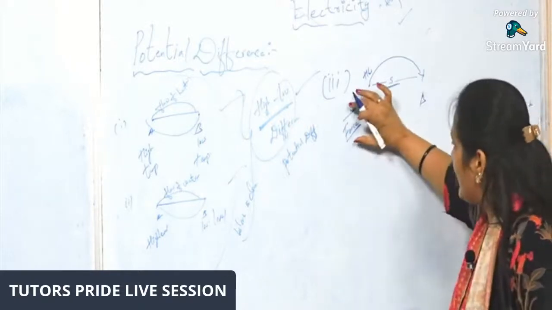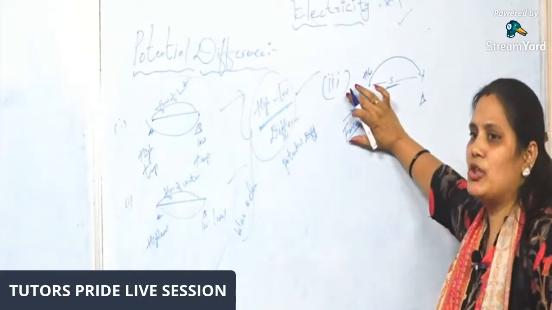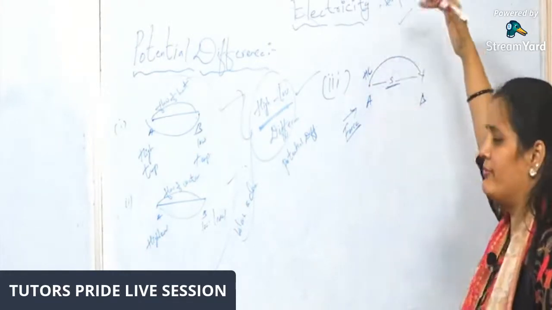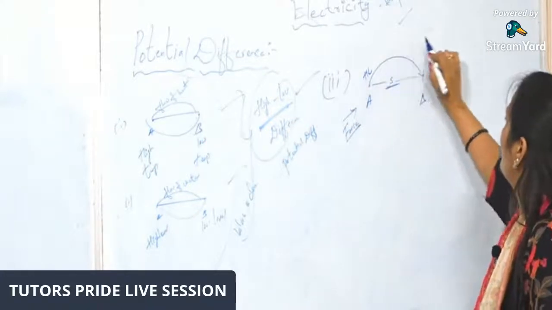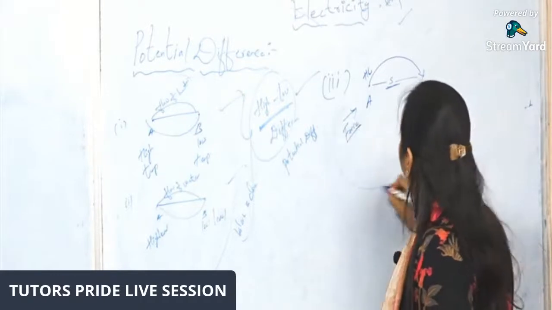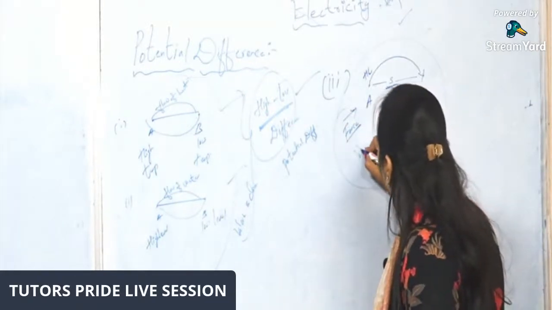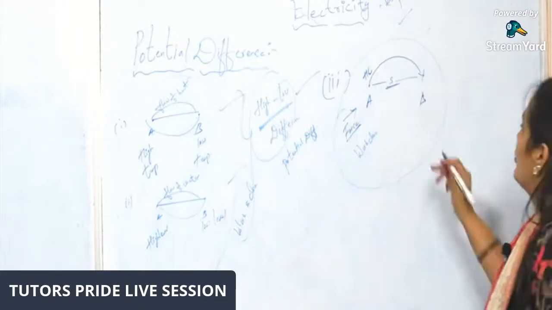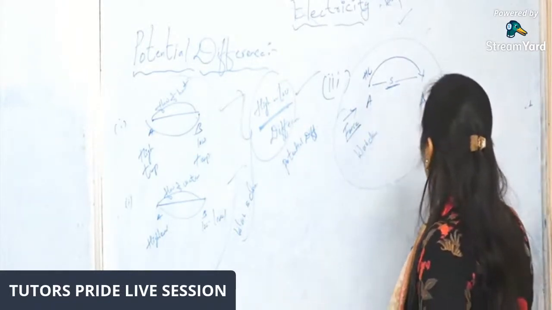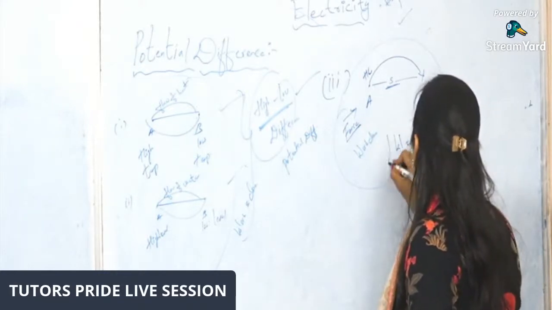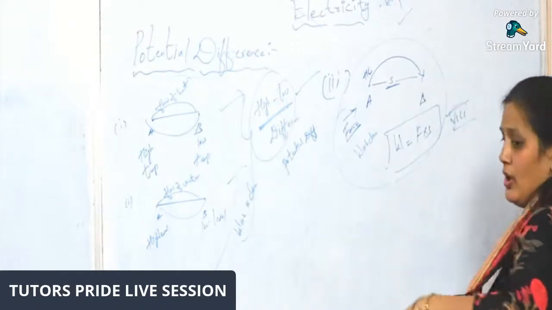So when I apply some force, the charge at A will move to B, which means some sort of displacement is done. And we can say that some amount of work is done to move this charge from point A to point B. Work done W is equal to F into S. You might have studied this in 8th standard.